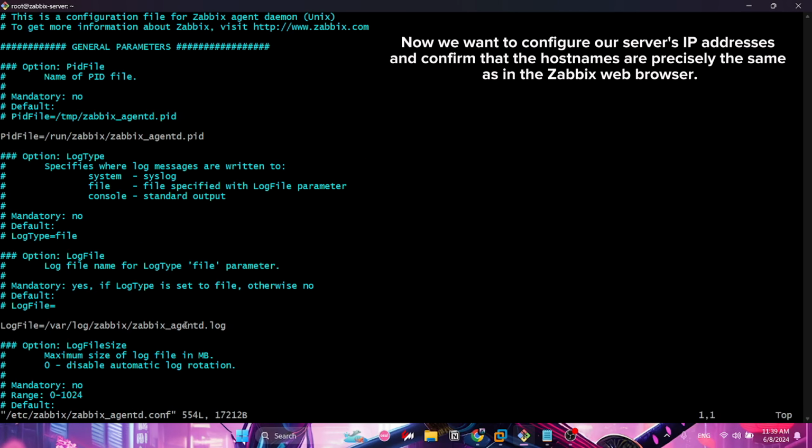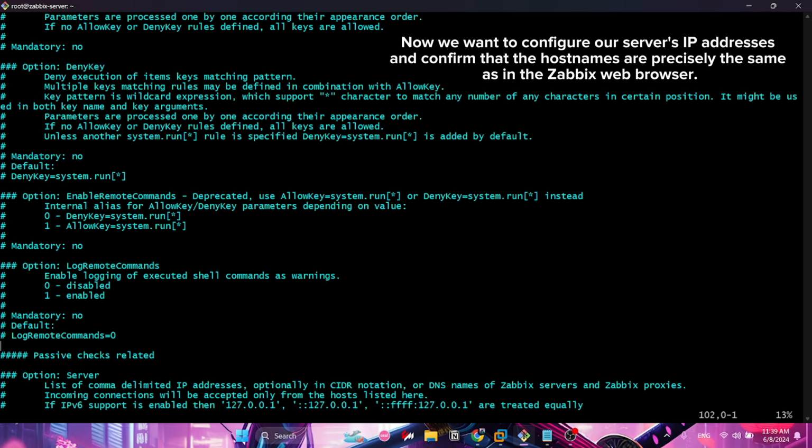Now we want to configure our server's IP addresses and confirm that the host names are precisely the same as in the Zabbix web browser.